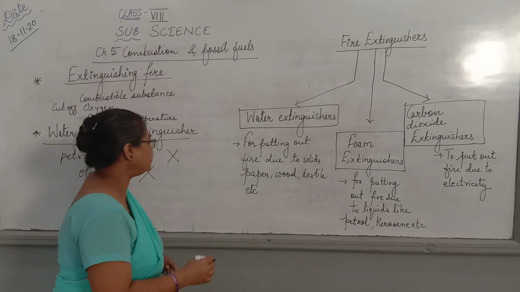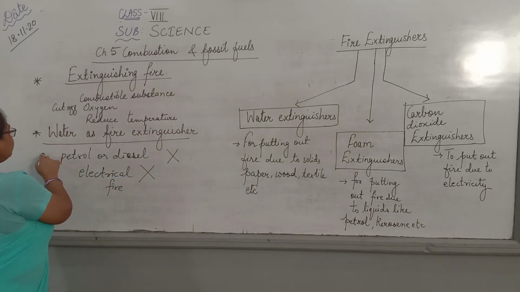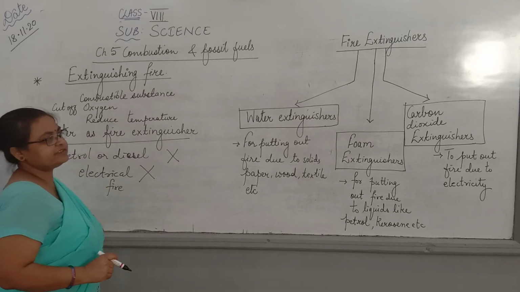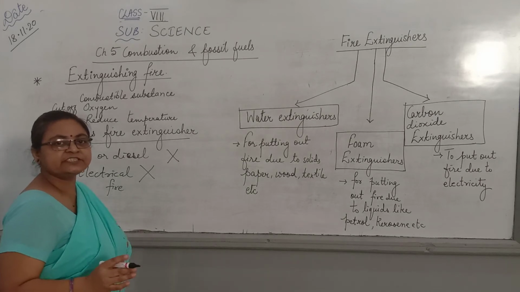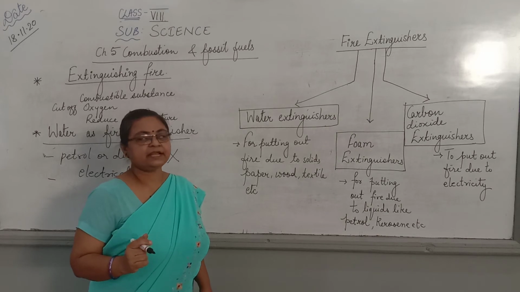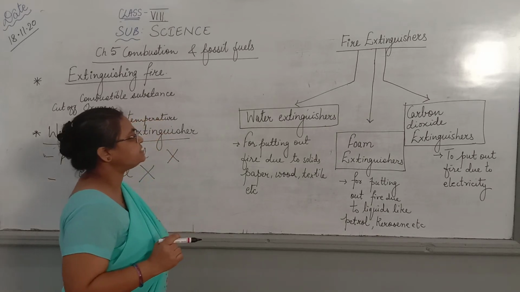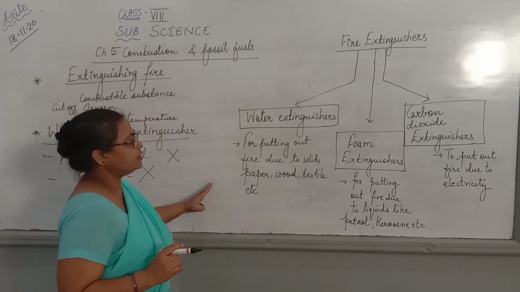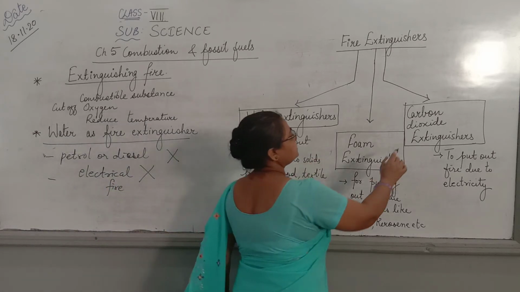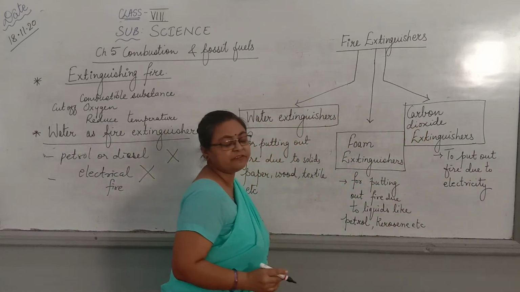Right? So you cannot use water for fire caused by petrol or diesel, and we cannot use it for fire caused by electricity. So special kinds of fire extinguishers are used. There are three kinds of fire extinguishers. The first one being water extinguisher, second is foam extinguisher, and third one is carbon dioxide fire extinguisher.